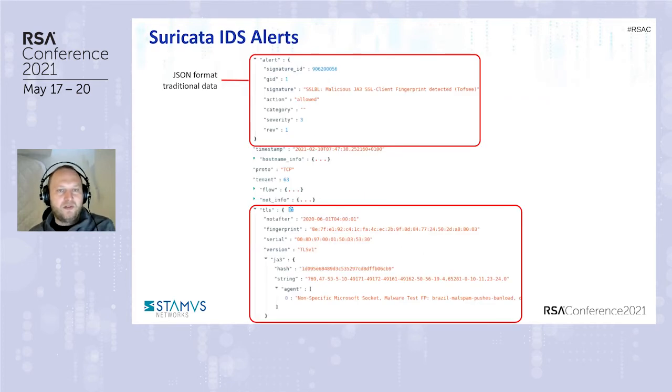Because Suricata is a mix, it means that we can mix both when we are doing the IDS part. The IDS part comes with application layer metadata. That is really important because in the old days, when an IDS was triggering an alert, what we had is just an alert of this category with this name between this source IP and this destination IP. If you're lucky, you had the source port and the destination port, but that was really small. So it was not possible to really understand what was going on because the context was not there.